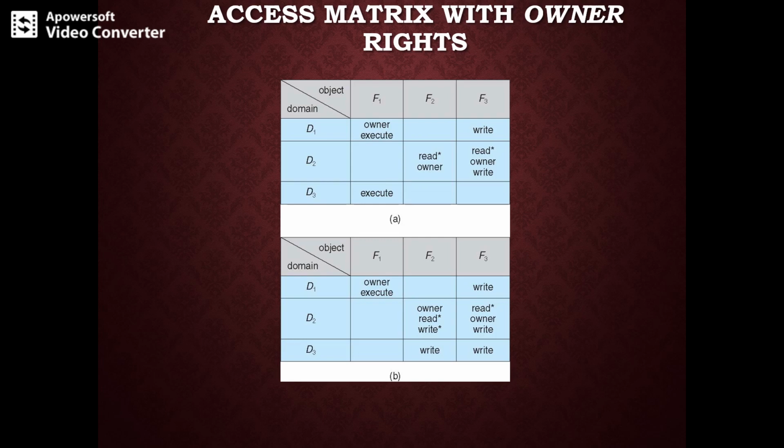So the picture in the first version A can be modified to the access matrix shown in figure B. What you can observe in the changes is that execute is removed from D3 and write access is given to files F2 and F3 in domain D3. Also, domain D2 is given the owner permission for files F2 and F3, which was already given in the previous version, but additional write is being given to files F2 and F3 in domain D2.